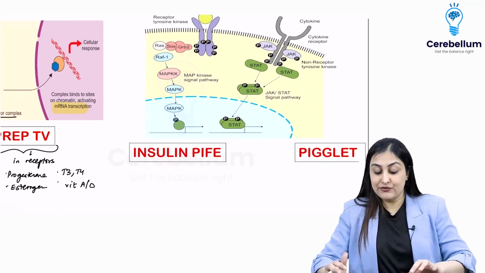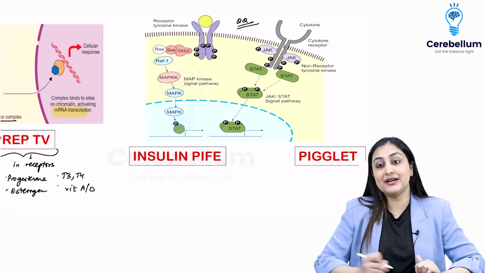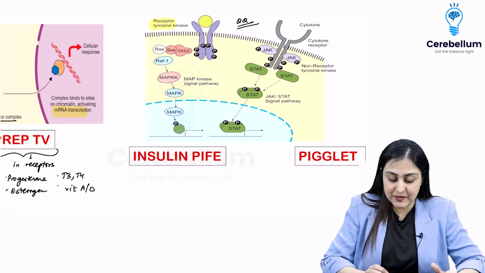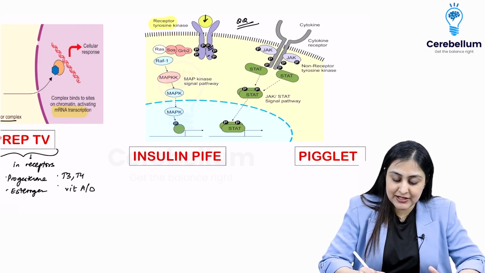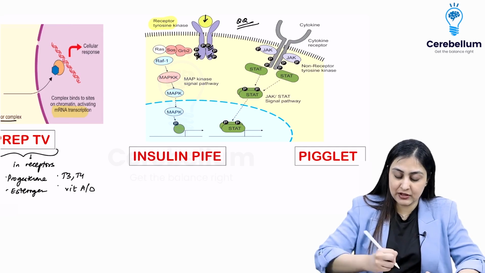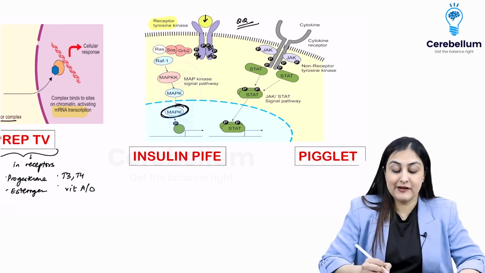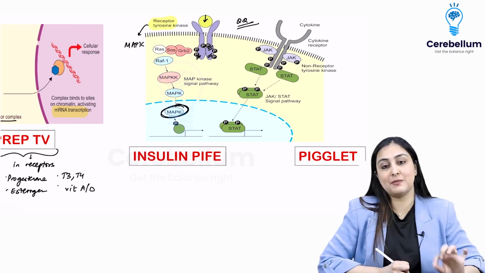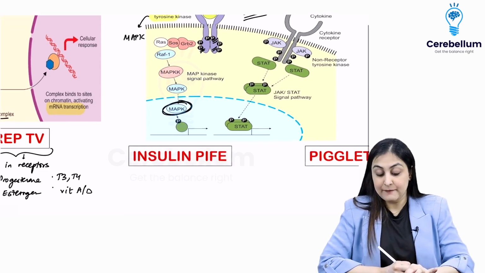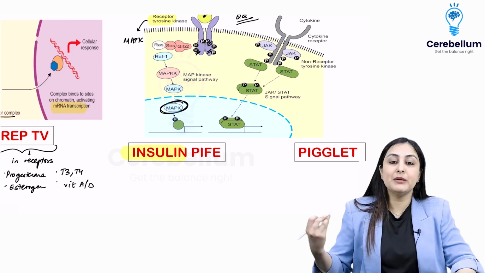Then we talk about very, very important, the hormones which act via receptor tyrosine kinase. So here, when the hormone binds to the receptor, the phosphorylation happens on that same receptor, and then you have the activation of the MAP kinase pathway. Very important: receptor tyrosine kinase activates the MAP kinase pathway. What acts by this? Mainly you want to remember insulin, and then you remember PIFE.